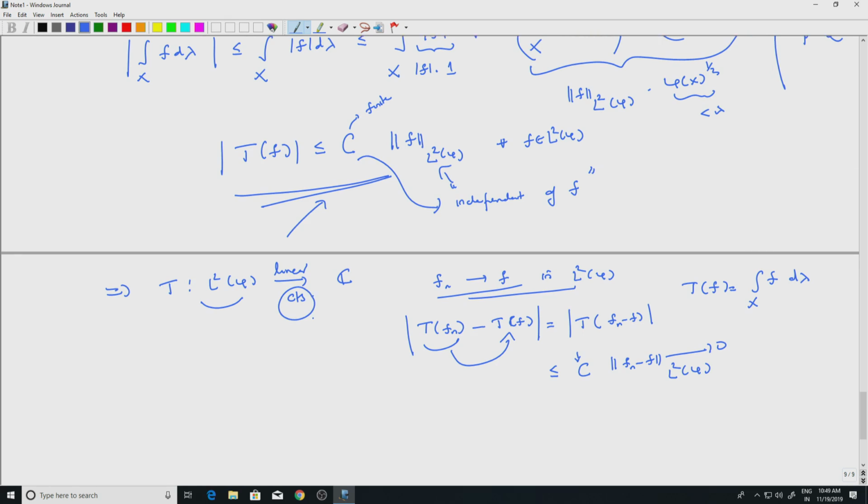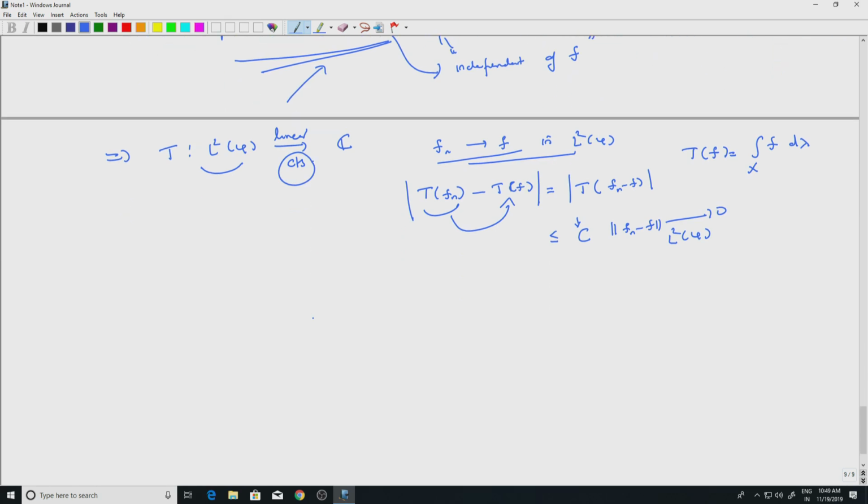So now we can use our result. Well, what is the result? If I have a continuous linear map on some L2 space, then that is given by an inner product. So there exists a unique g in L2 of phi such that T of f equals the integral over x of f, well, instead of g bar I will simply write g d phi. That is what we have, correct. So you can think of g bar as the function, so that g bar bar is g.